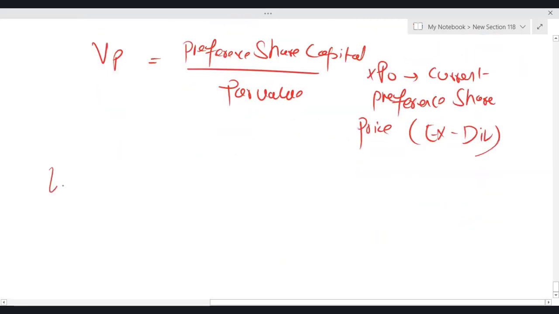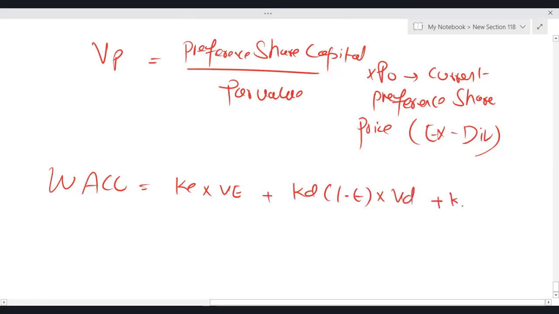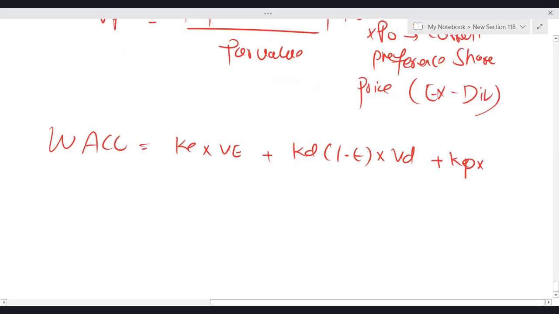So the formula of the WACC, weighted average cost of capital, is equal to KE into VE, plus KD (1 minus T) into VD, plus KP into VP.